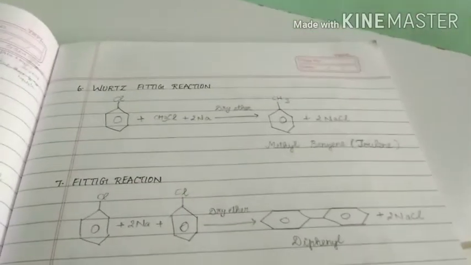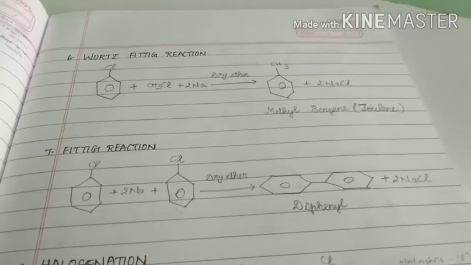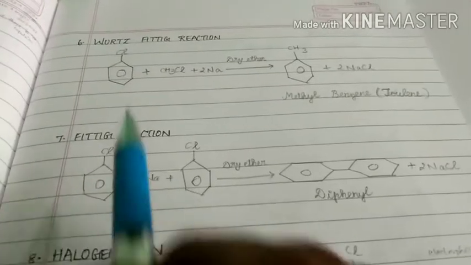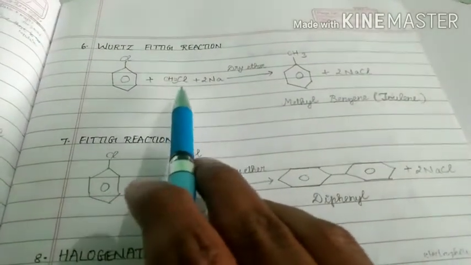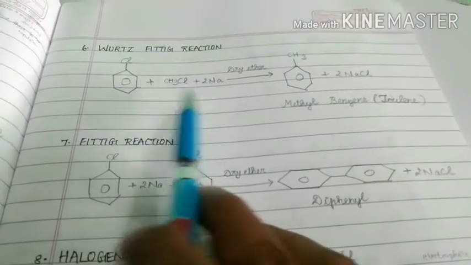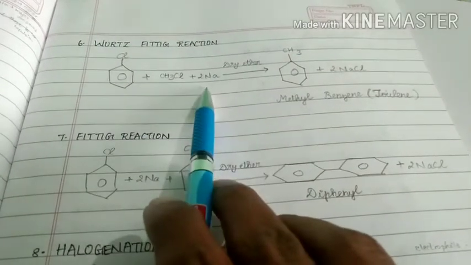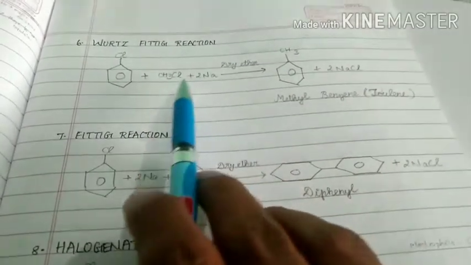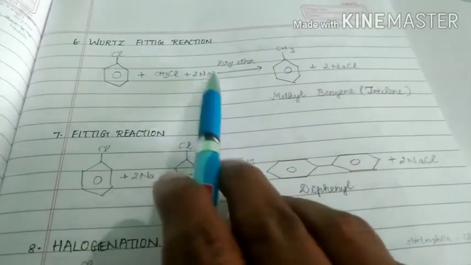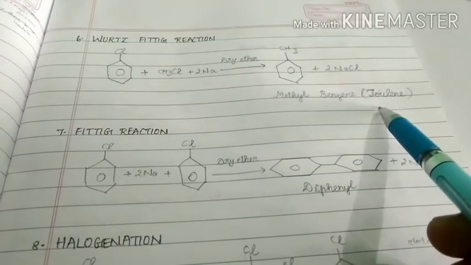Next reaction, Wurtz-Fittig reaction. This is a very important reaction, because it is a named reaction. In case of the Wurtz-Fittig reaction, we have to take alkyl halide and aryl halide. In case of the Wurtz reaction, we have to take two alkyl halides, but in this case we have to take alkyl halide and aryl halide with two sodium metals in the presence of dry ether. Then what happens? This methyl group directly attacks the benzene ring. These two chlorines are removed along with the sodium. Then finally we get methyl benzene. This is also called toluene.